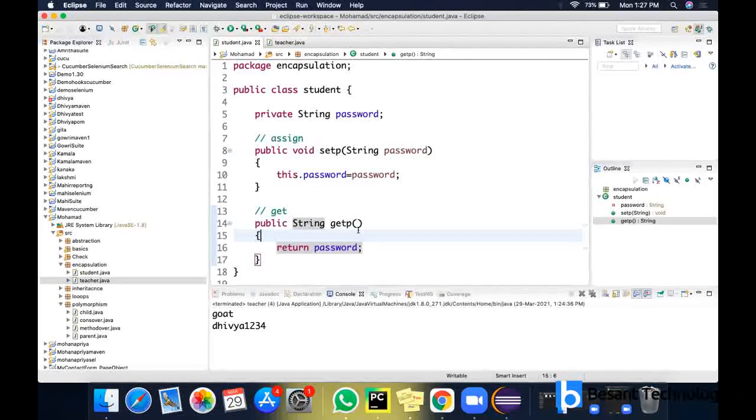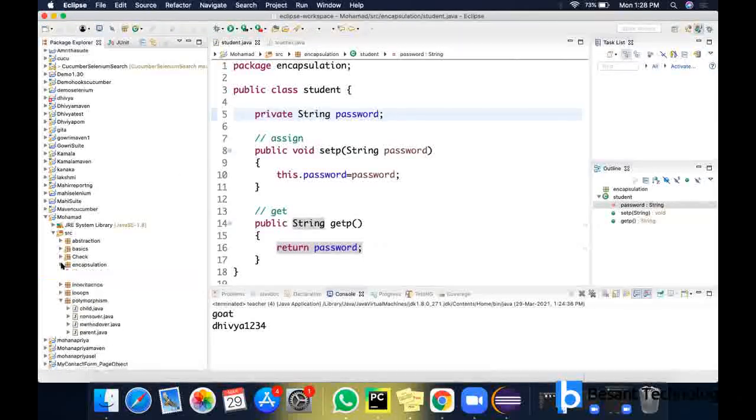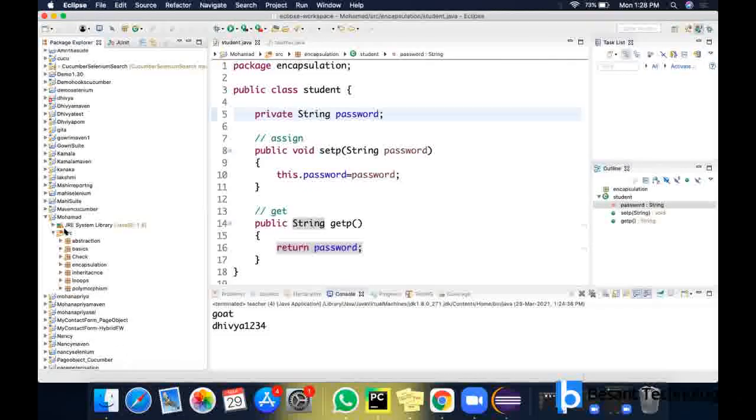Why we are saying it is hiding the value, that is data hiding, is because we couldn't see the value of the password here, right? So we have finished the OOPS concepts. What are all the things we have seen so far? We have seen variables, methods, constructors, methods with parameters, how to give parameters, the local versus global variables, the return type. After that, loops, operators, inheritance, polymorphism, encapsulation, and abstraction we have finished. The remaining are interfaces and the collection framework. So let's see that one.